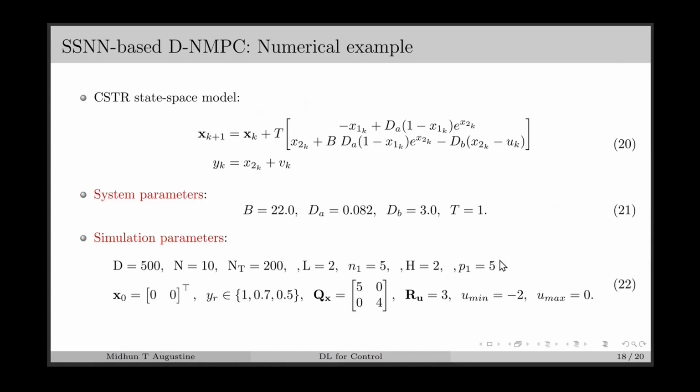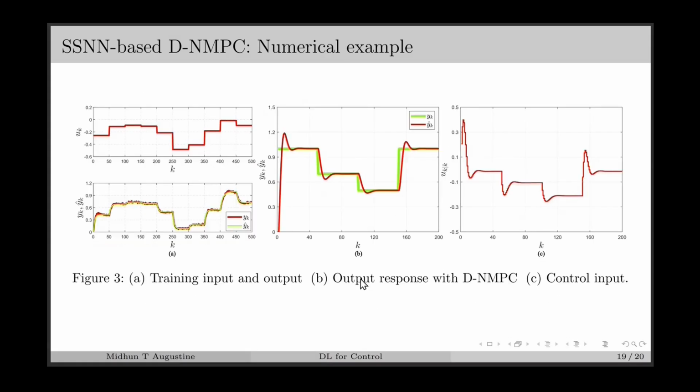Next, we consider the data-driven NMPC, where we use the SSNN model, and the system considered is the CSTR system, and the simulation parameters are chosen as in equation 22. Here we have the training input and output as shown in this figure, and here we have the output with data-driven NMPC, where we can see that the output is able to follow the reference. And figure C shows the control input, where we can observe that it is satisfying the constraints.